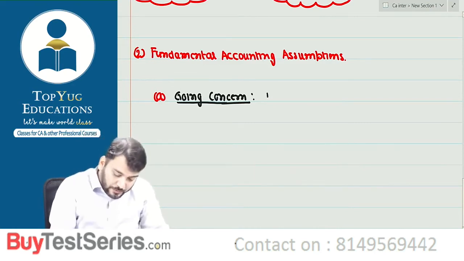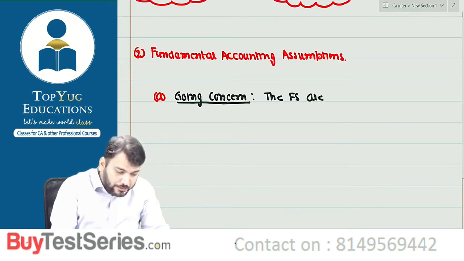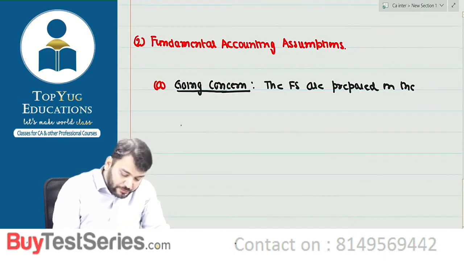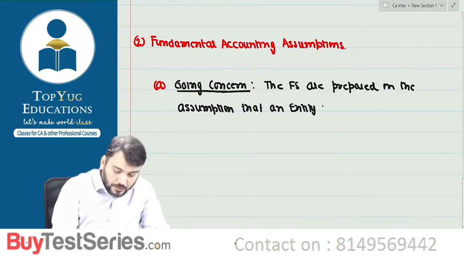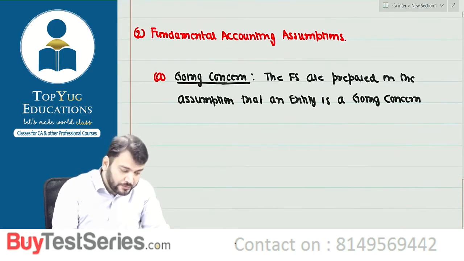Write down: the financial statements are prepared on the assumption that an entity is a going concern